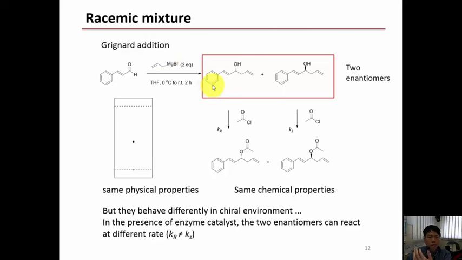So the two enantiomers would react uniquely in the presence of a chiral reagent. So here we introduce an enzyme catalyst. You know enzymes are chiral, and so the two enantiomers would react at different rates, kR and kS.